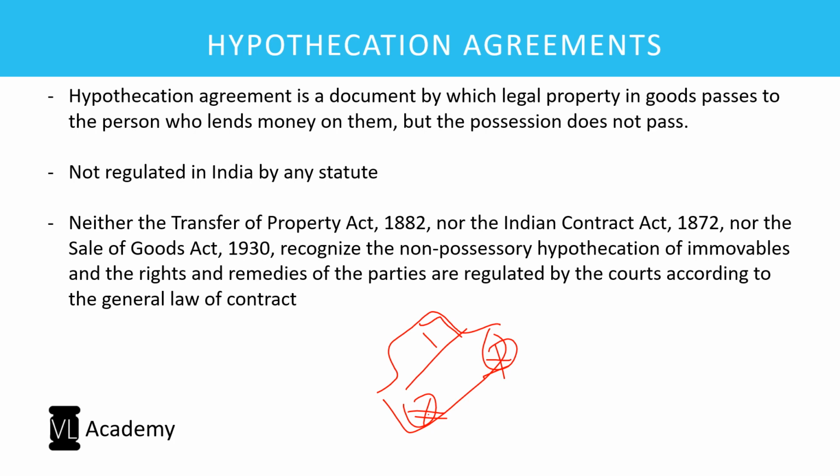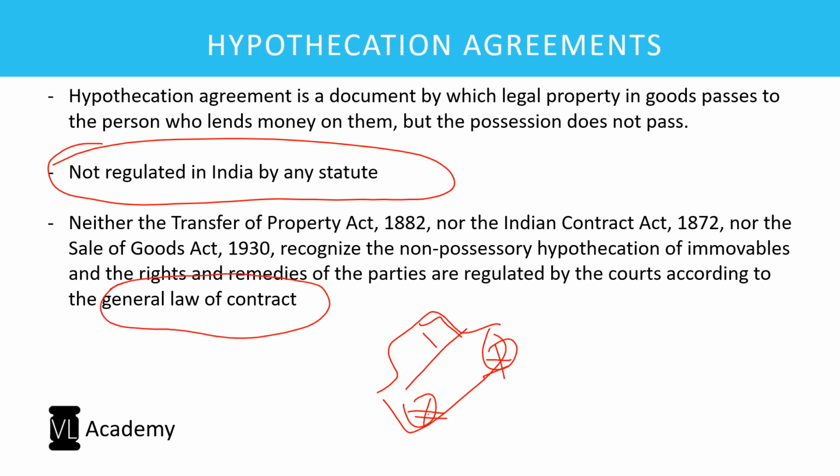Hypothecation is only on movable properties, and it is not regulated by any statute in the country, right? It is usually through the general law of contract. It is not even bound by the Indian Contract Act or the Transfer of Property Act, because the possession is not with the person who is giving the loan. The possession is completely out. It is given back to the borrower, correct? So in hypothecation contracts, the possession is given to the borrower. The lender will have the title over the property. Unless the last payment is made, the lender will enjoy the title over the property.